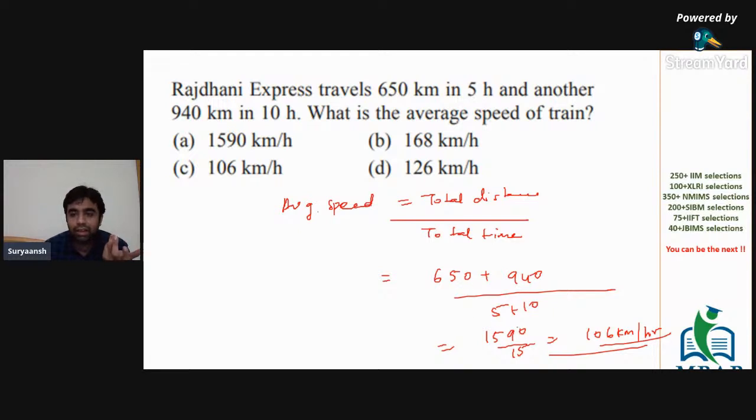So again, you can approximate also. 1500 by 15 is approximately 100. So the answer would be somewhere close to 100. If you don't feel like solving the exact question, you can approximate. The closest answer to 100 in this case is option C.